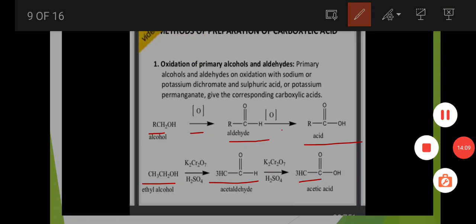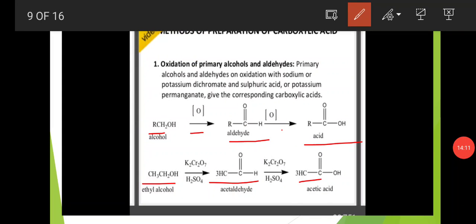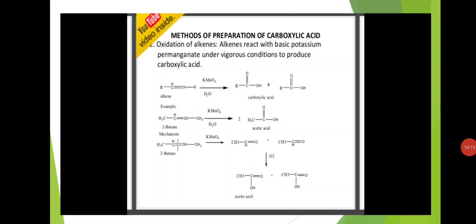Okay, this is the first preparation method of carboxylic acids. Second preparation method is oxidation of alkenes. Alkenes means carbon-carbon double bond compounds are called alkenes. Here, oxidation of alkenes is where alkenes react with basic potassium permanganate under various conditions to produce carboxylic acid.